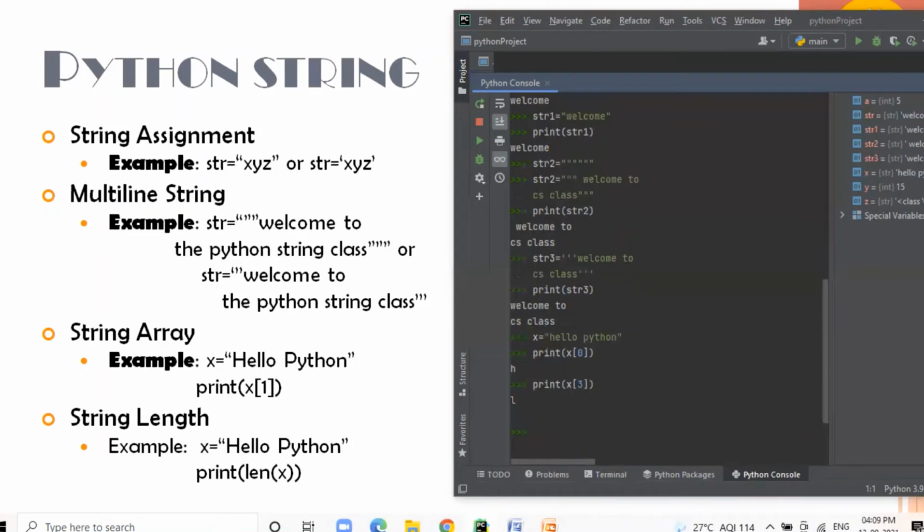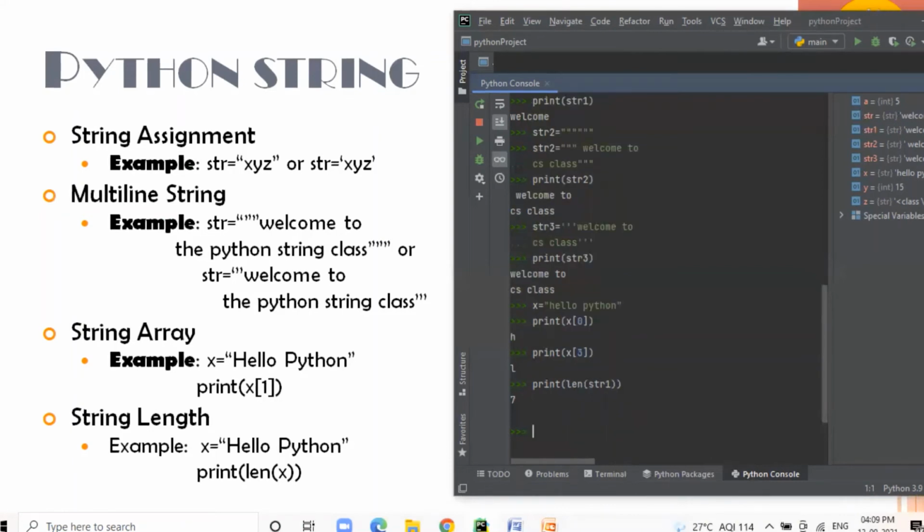Python supports string length. You can find the length of a string by using the len function. Use the len function with the print function and pass the name of the string, which is str1, and you can see the length of the string is 7 for the word welcome.